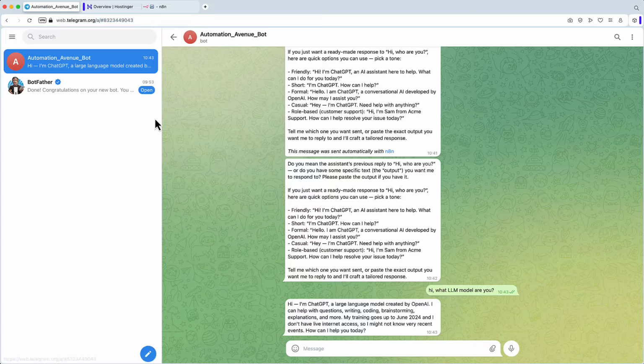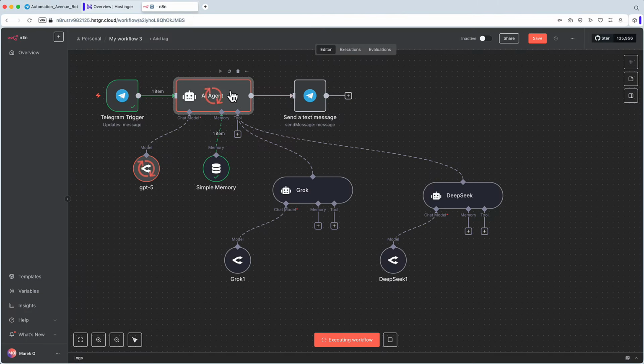I go back to my Telegram and I say, "Use Grok. Who are you?" Press enter. Let's go back quickly. The AI agent will still use GPT first, and now we can already see it uses Grok. It understands this instruction. It expects a response from Grok. Then it will prepare the message and send it back to Telegram, hopefully. And bam, this is it. Workflow executed successfully.